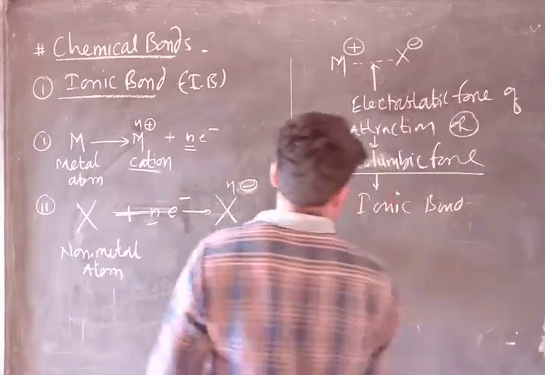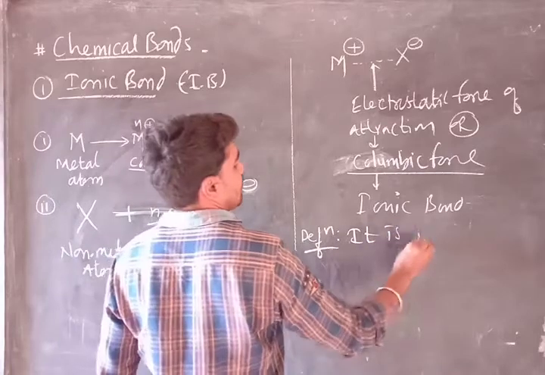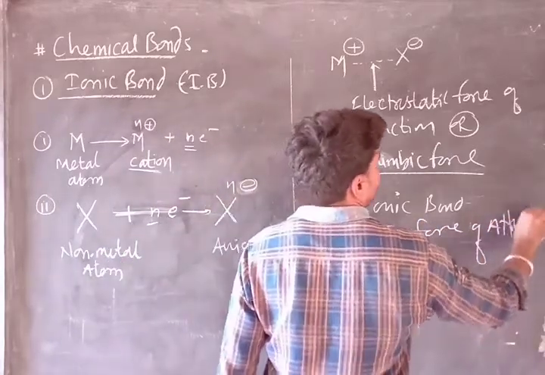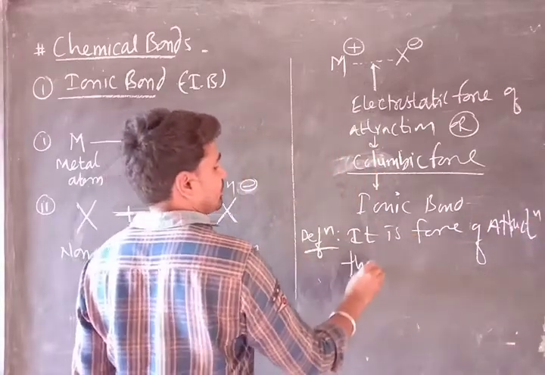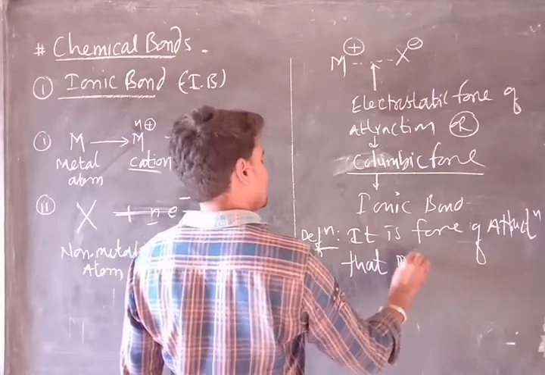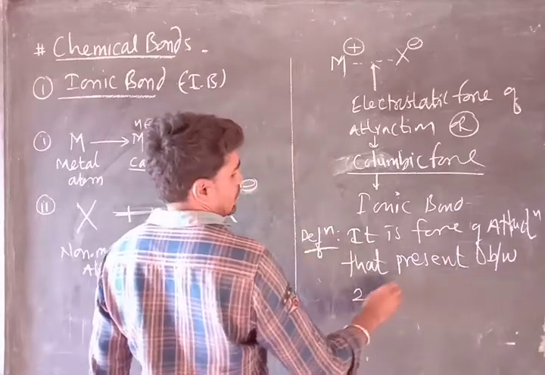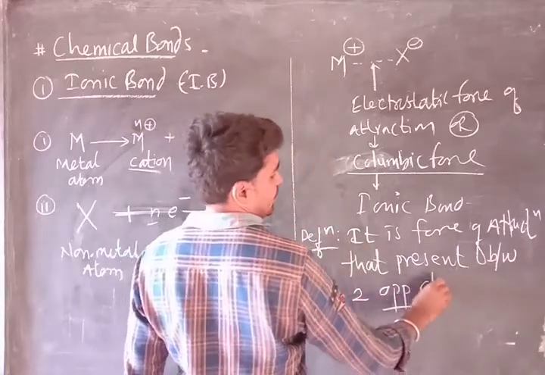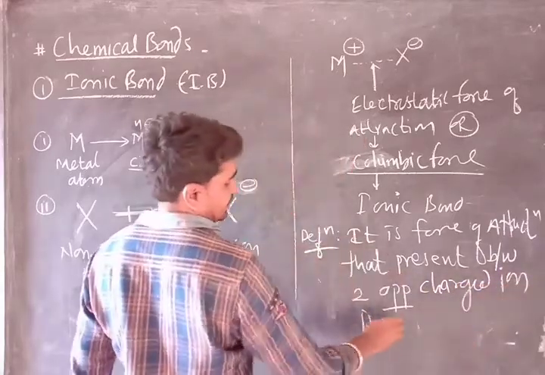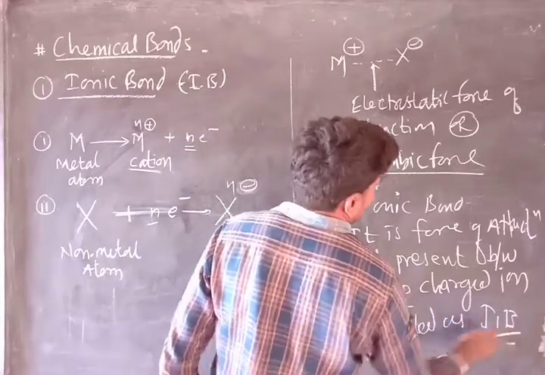So let me define here what is meant by the ionic bond. It is the force of attraction present between two oppositely charged ions, and it is called the ionic bond.